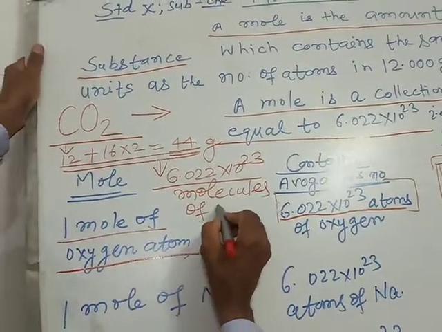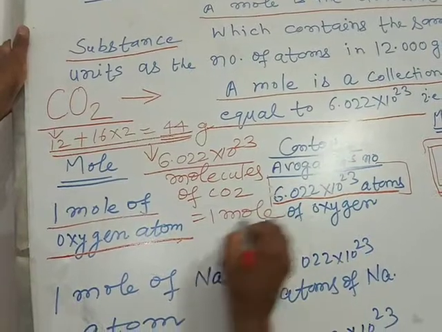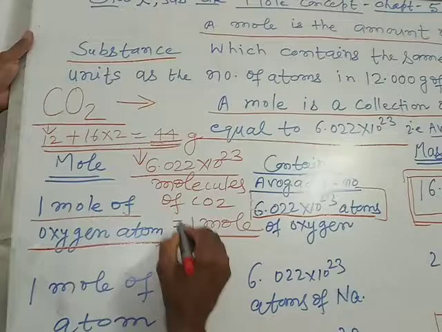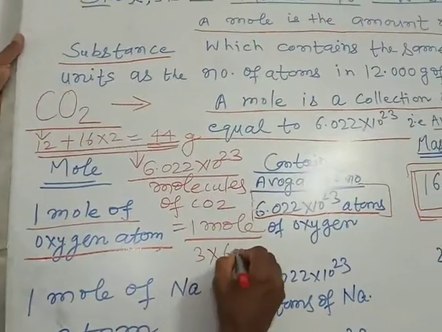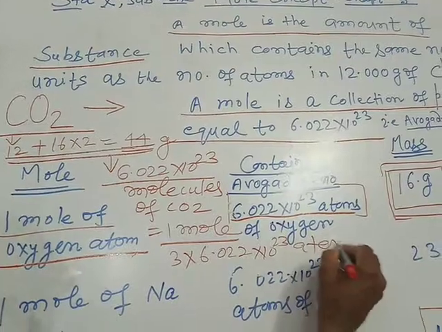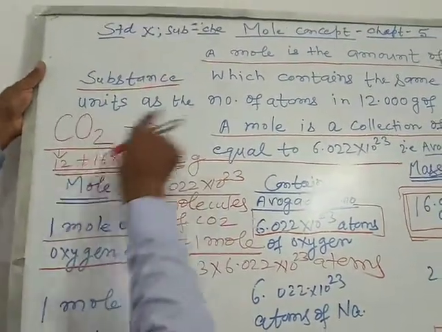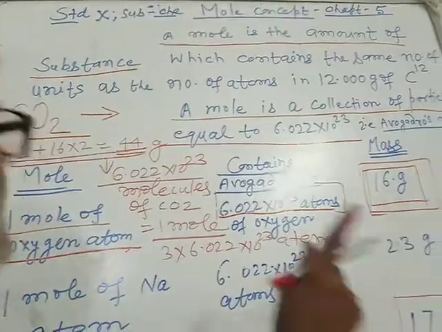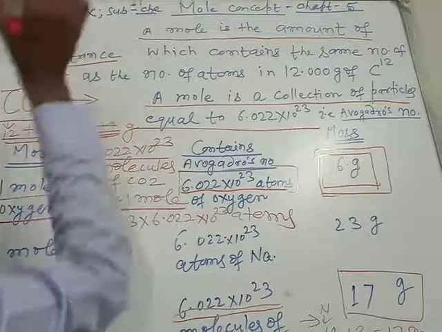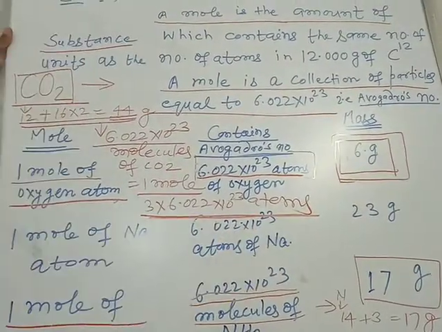The number of atoms will be 3 into 6.022 into 10 to the power 23 altogether, carbon and oxygen, because 1 molecule of carbon dioxide contains 3 atoms, 1 carbon and 2 oxygen.